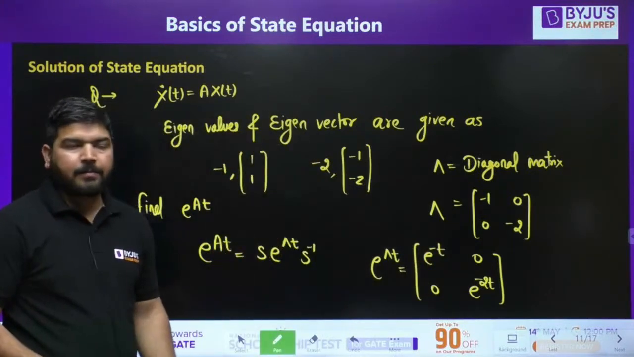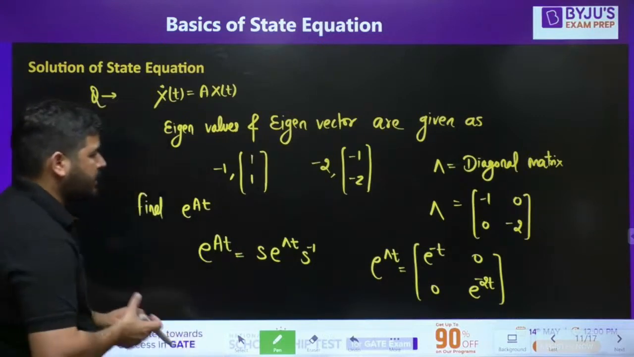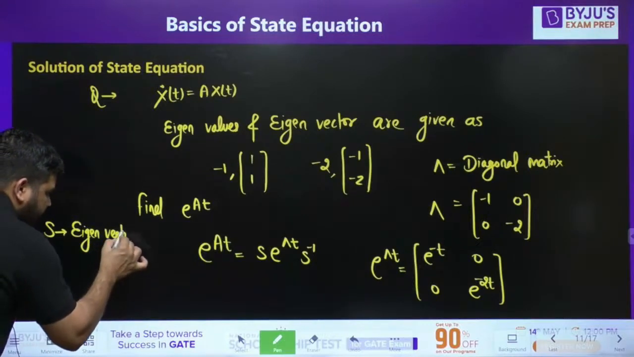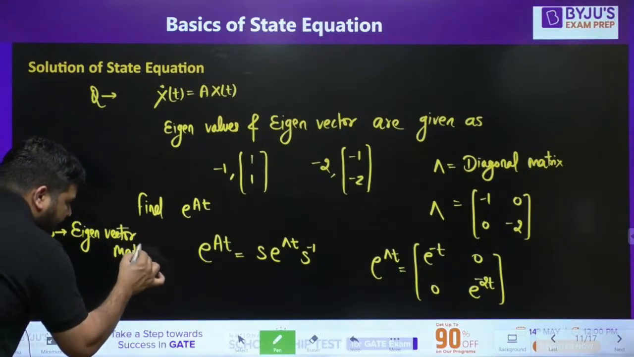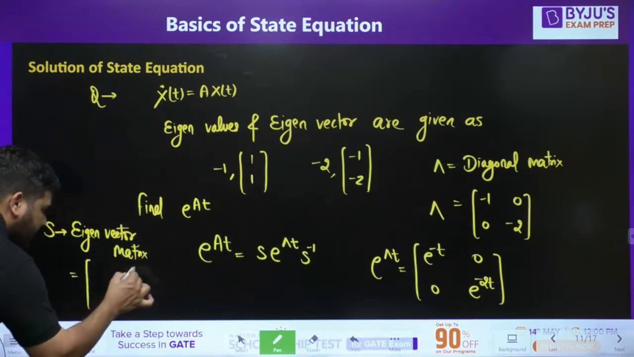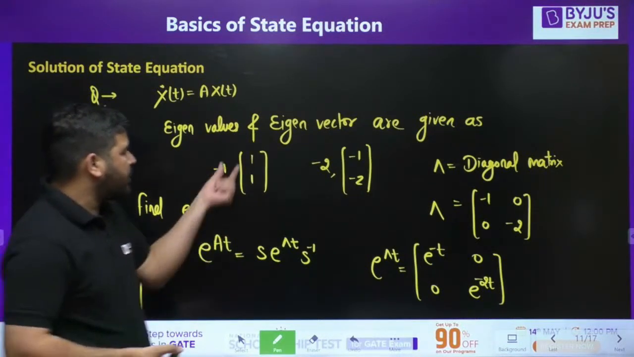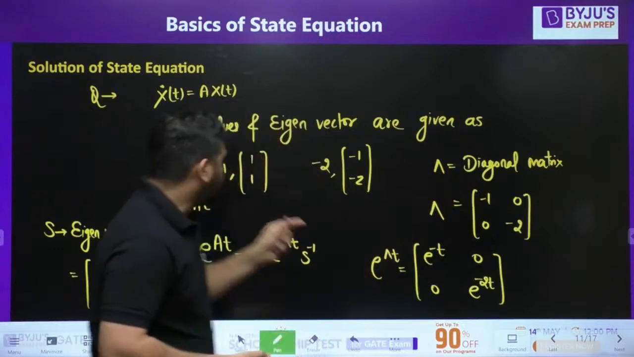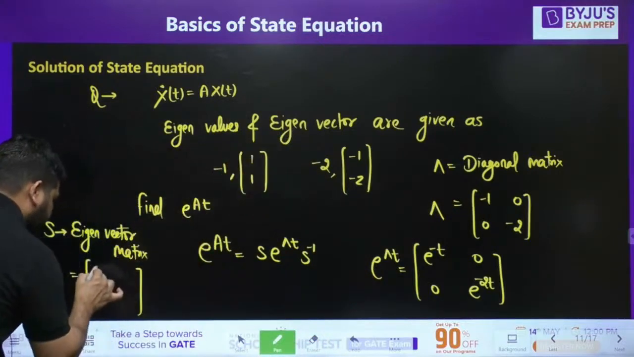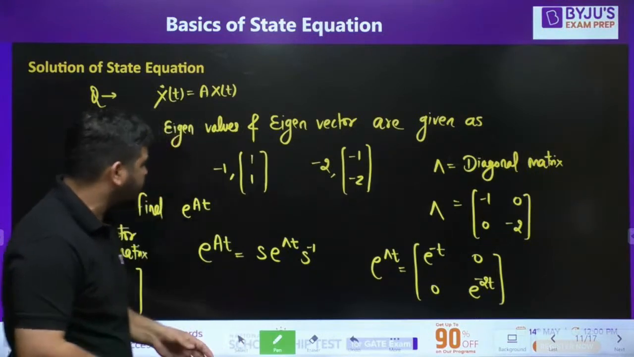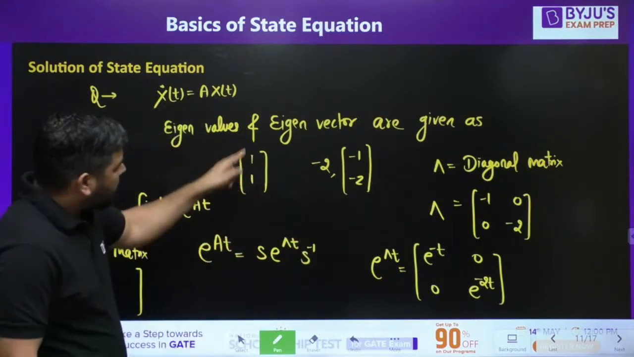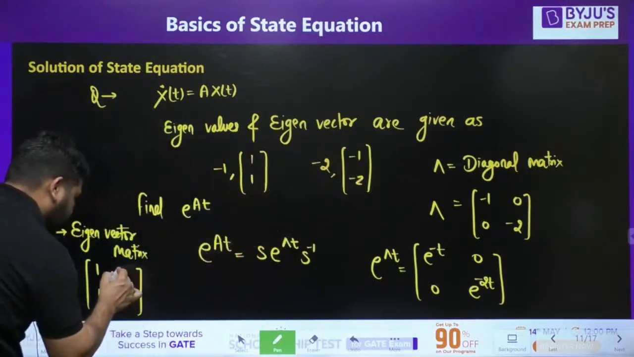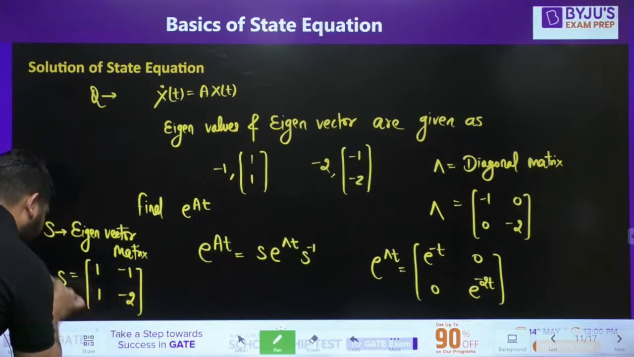Now what is this S matrix? This S matrix is the eigenvector matrix. S is known as the eigenvector matrix. Now how to find it? It's very simple. In every row, you put these vectors. Excuse me, I said row; in every column you have to write these eigenvectors. In the first column you have to write 1, 1. In the second column you have to write -1, -2. This is my eigenvector matrix S.